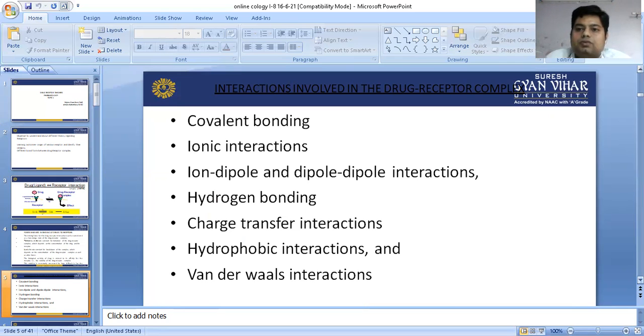Hydrogen bonding is formed between hydrogen and oxygen or nitrogen; these are the compounds which show hydrogen bonding. The hydrogen bond is also a weak bond, and it may break down after some time on giving some kind of energy. Then there are charge transfer interaction, hydrophobic interaction, and van der Waals interaction. All these kinds of bonding occur in some cases of drugs, but generally ionic bonds and ion dipole interactions are seen in most cases.